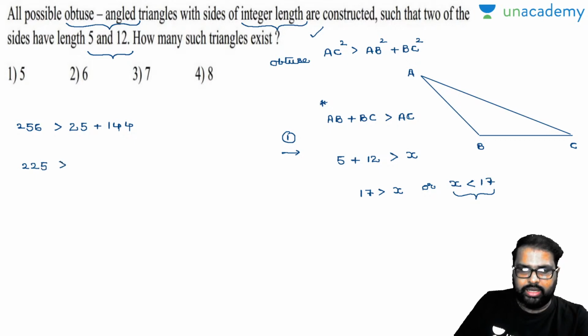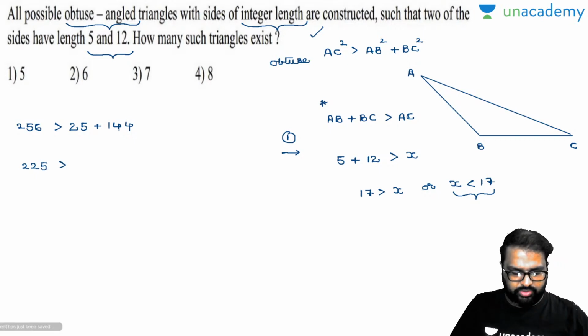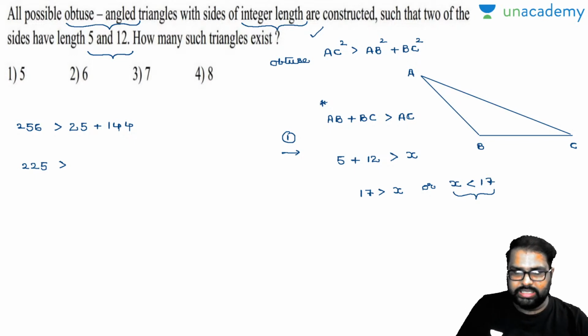225 is greater than 25 plus 144. How much is 25 plus 144? 169. Am I right or wrong? Yes, it is 169. So I'll write down here: yes, it is greater than 169. 196 is also greater than 169.